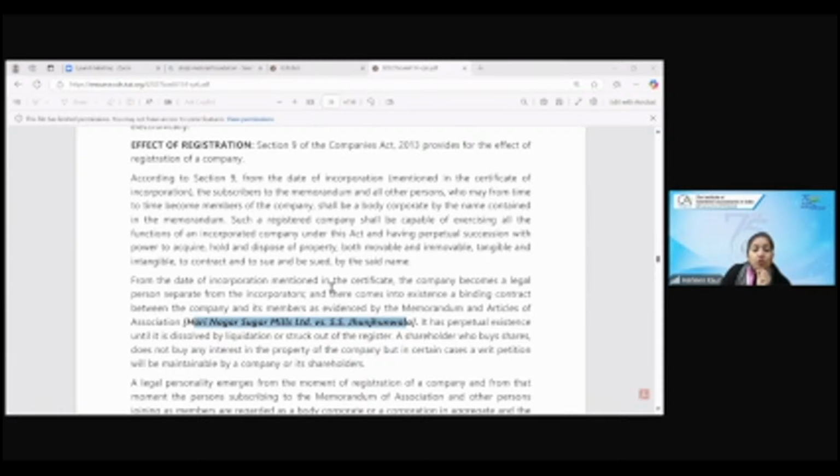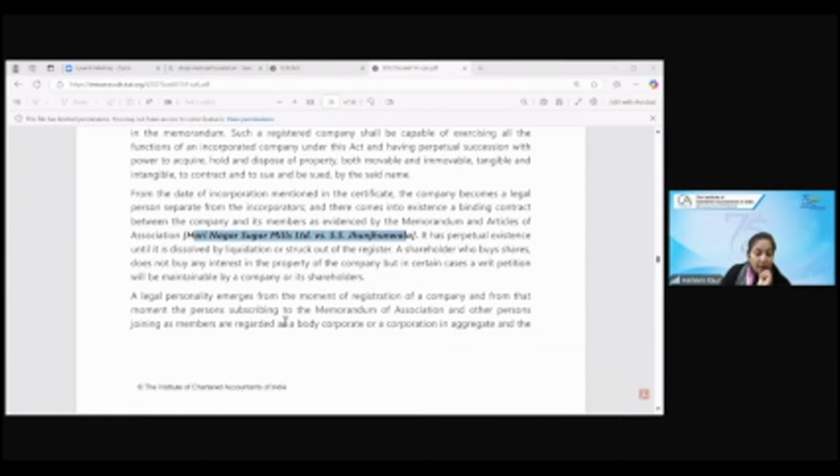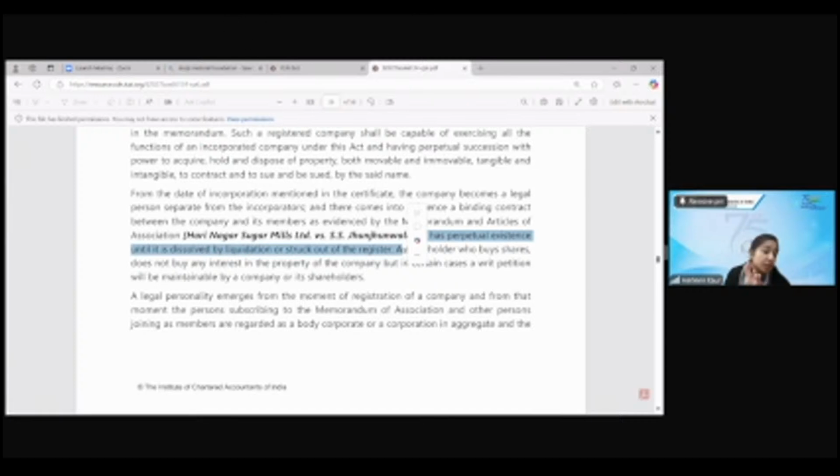Good. So I become a company from that date and it comes into existence and there is a binding contract between the company and members, and until the company is dissolved, it has perpetual succession. So what is this case law telling you? Even if the members die, the company has perpetual succession. A shareholder who buys the share does not buy any interest in the property of the company, but in certain cases, a writ petition will be maintainable by a company or its shareholders.